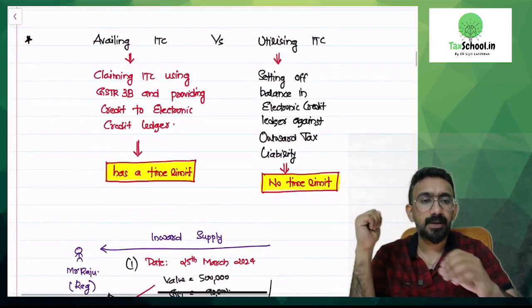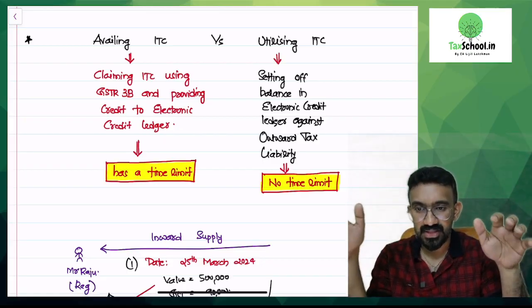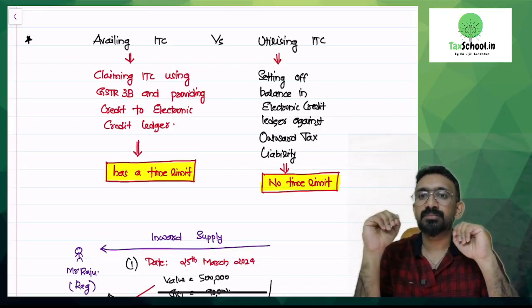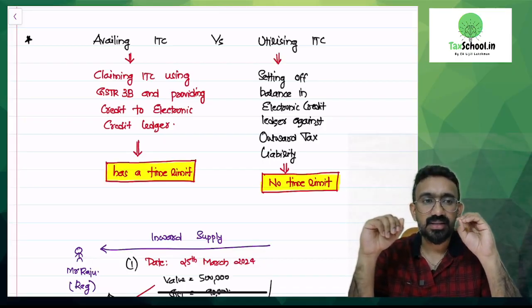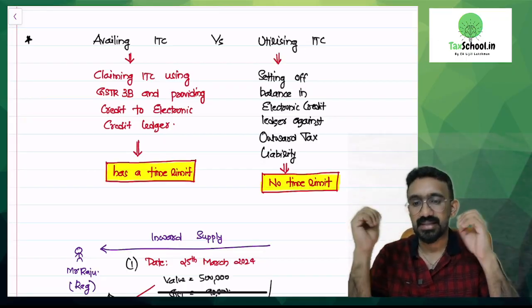I'll quickly summarize a few provisions so that anybody who is listening to this for the first time would not feel very much out of context. There are 2 words that are very important in GST. One is availing ITC, another one is utilizing ITC.